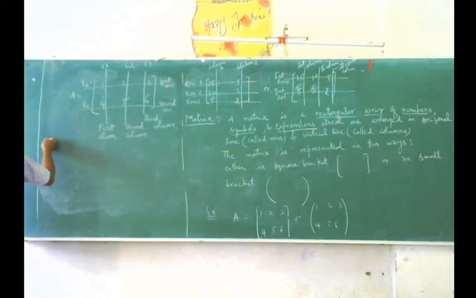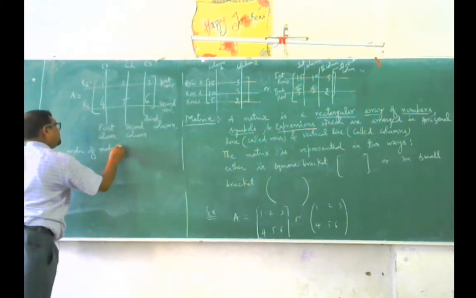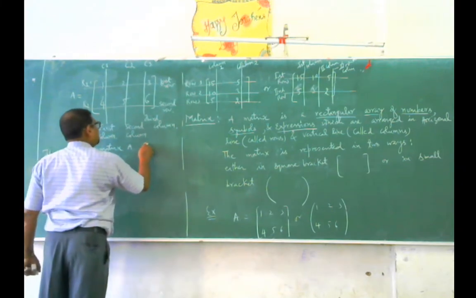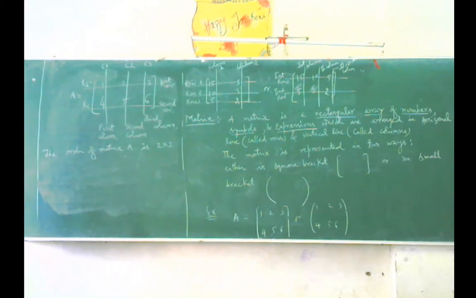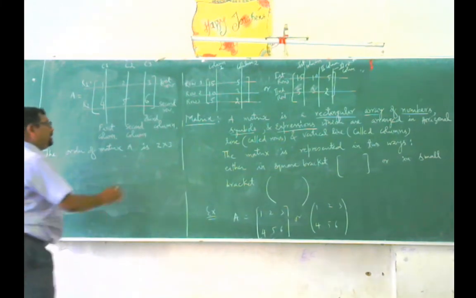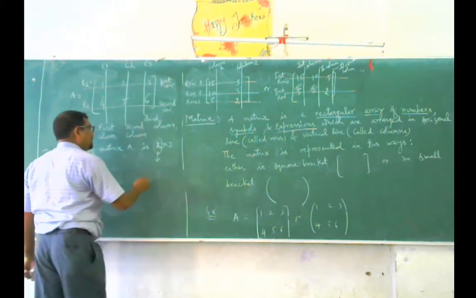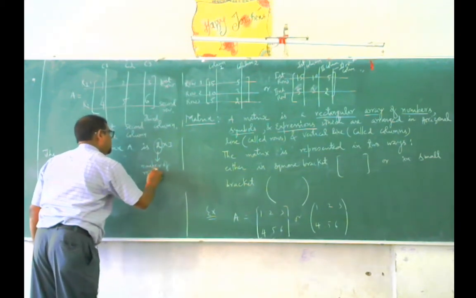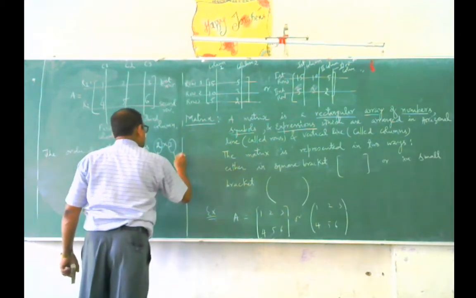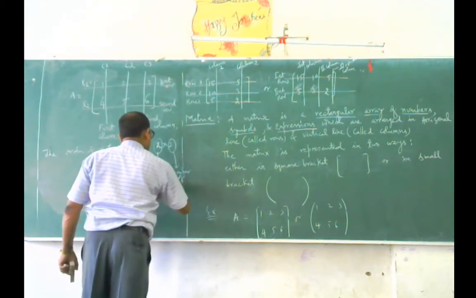Then the order of matrix A is 2 into 3. The order of matrix A is written as 2 into 3. This first number indicates the number of rows, and this number indicates the number of columns.